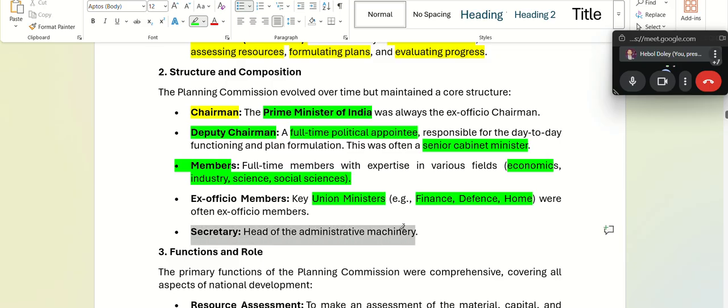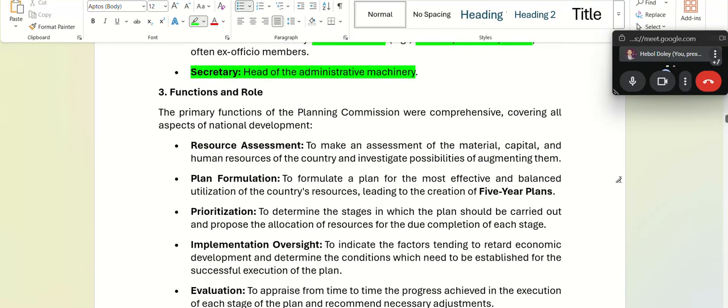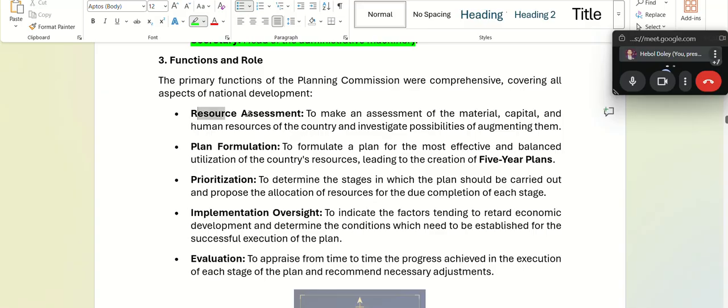He or she was the person responsible for the administrative machinery and execution of all the committee's plans and documents. All right, fine. What was the function of the Planning Commission? Resource assessment: how to use all the resources in the country. Then formulation of plans. Formulation of plans means the strategies, what type of strategies we shall use and how we can use the resources better.